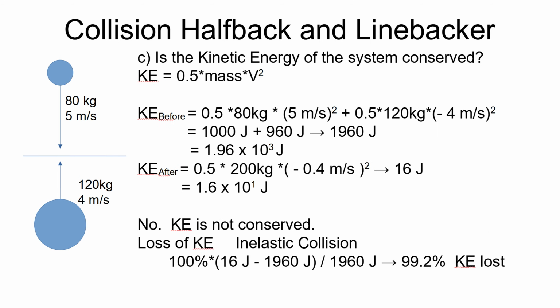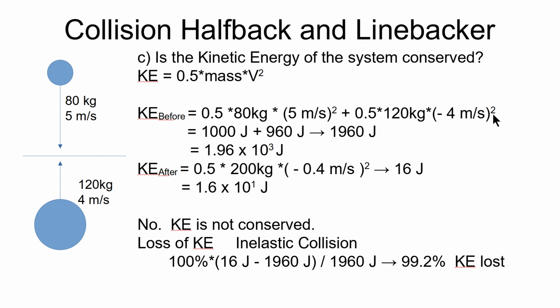What about the kinetic energy? Momentum was conserved. Is kinetic energy conserved? We calculate kinetic energy with 1/2 times the mass times the square of the velocity. Well, we can do this. We have all the numbers to do this before and after the collision. Before, we have two objects, so we have 5 meters per second, squared, for the velocity of our halfback, and we have minus 4 meters per second.